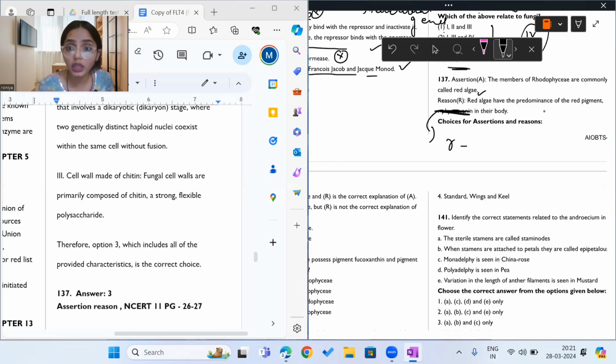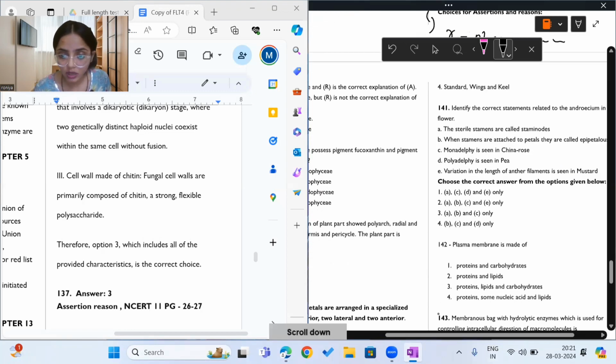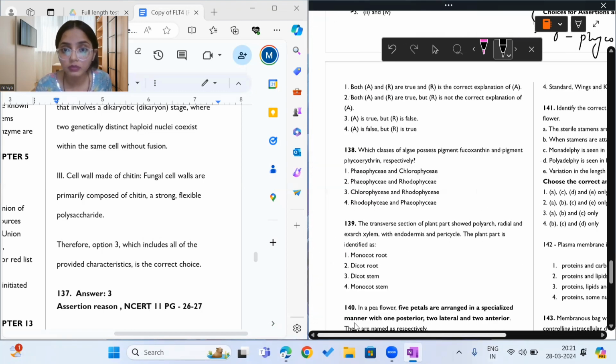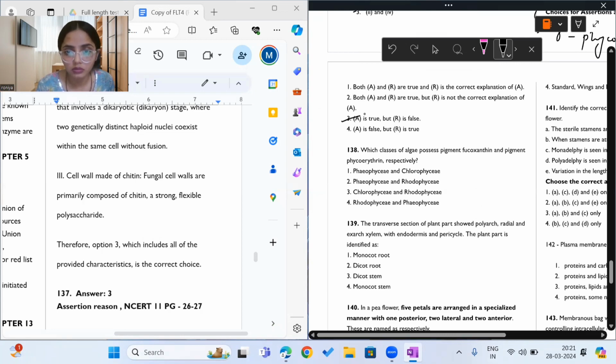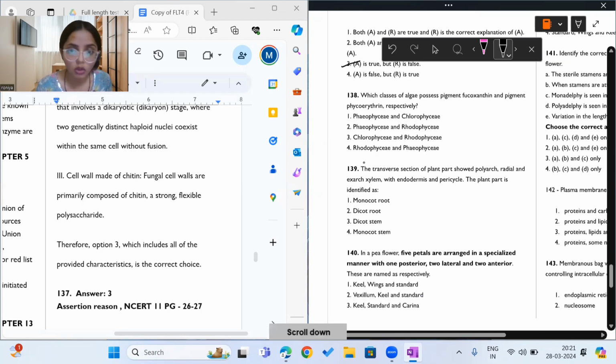Now again, if I'm looking at it, I found that it's not erythrin, it's phycocyanin that is written. So that is incorrect, right? So A is true, R is false. So answer would be third option.